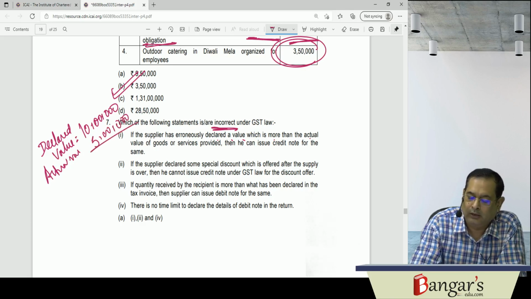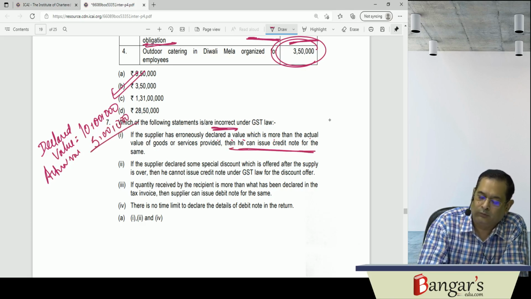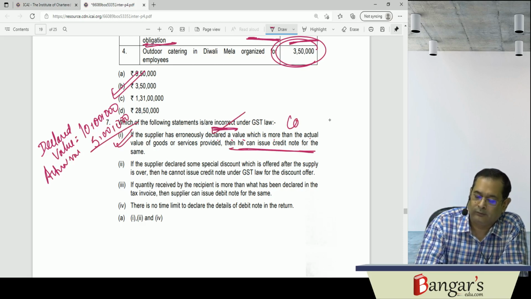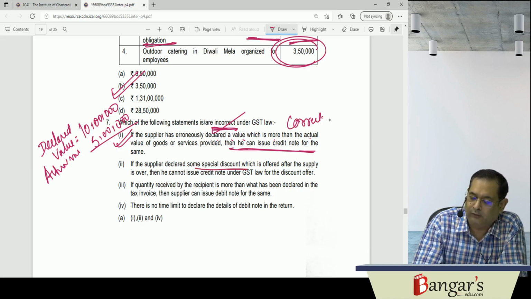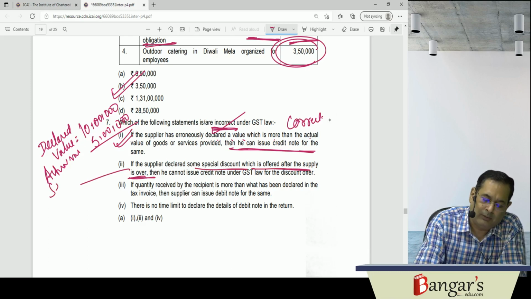So definitely then he will issue a credit note. Well, yes, he will issue a credit note. This is correct. Then if the supplier declared some special discounts which is offered after supply is over, same are not deductible.